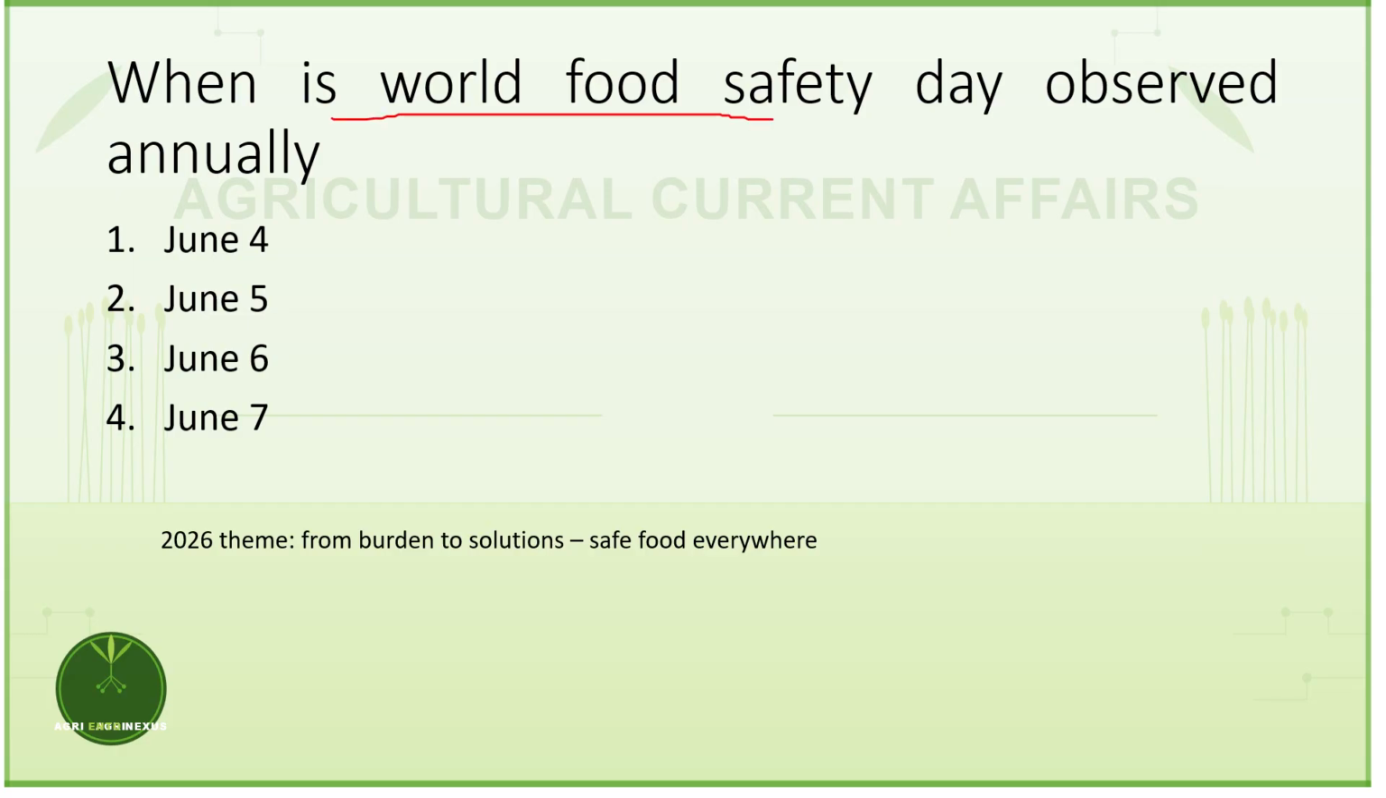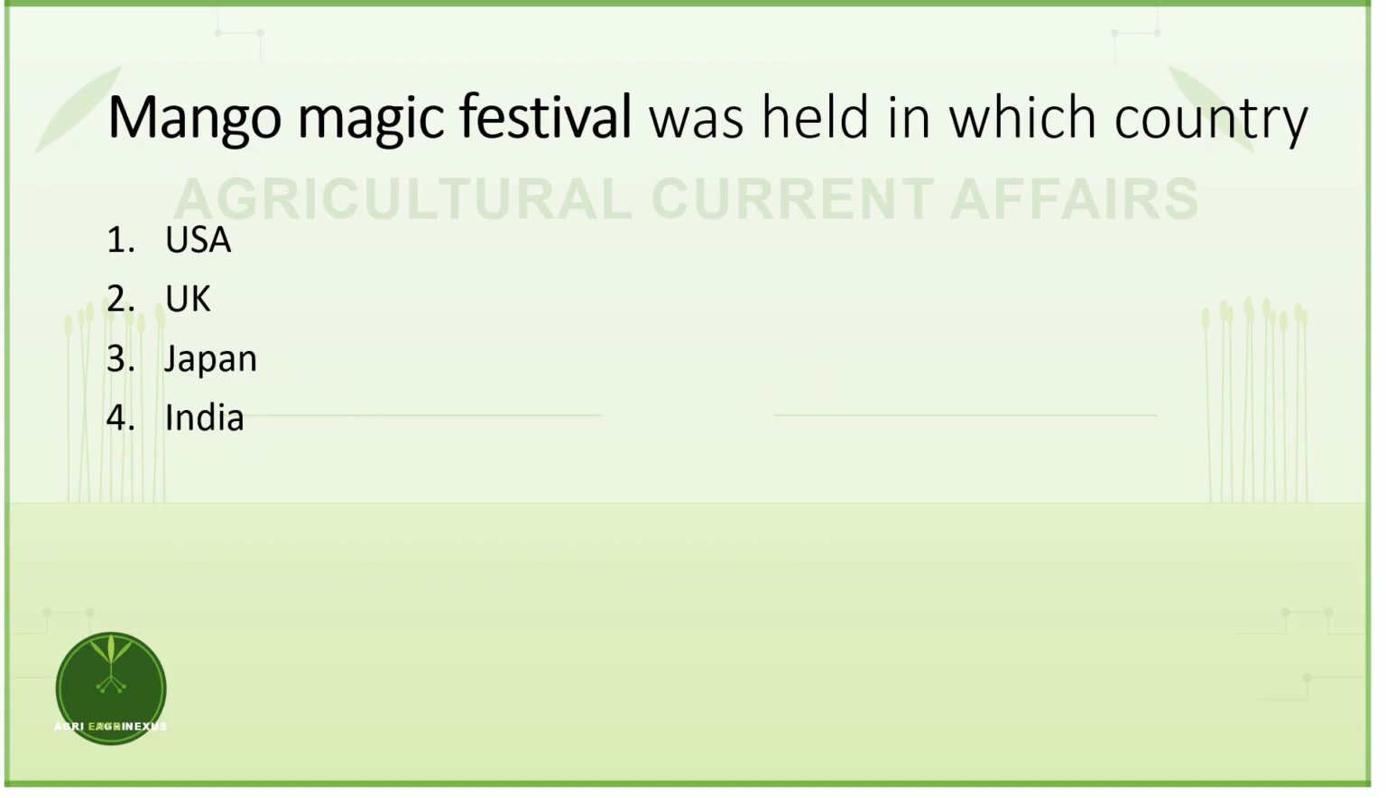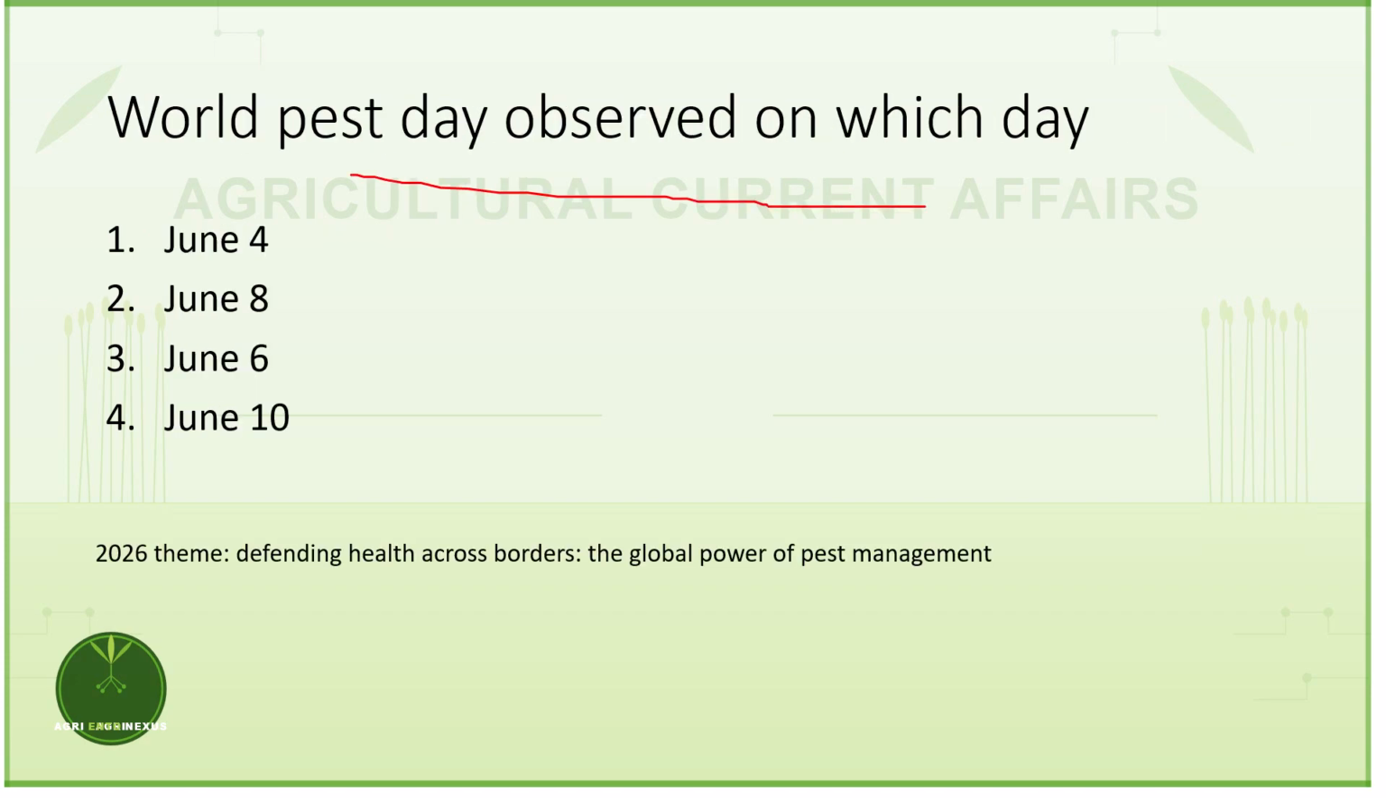When is World Food Safety Day observed annually? The answer is June 7th. Every year, June 7th is regarded as World Food Safety Day. The theme for 2026 is From Burden to Solutions, Safe Food Everywhere. Next question. Mango Magic Festival was held in which country? The answer is USA. World Pest Day is observed on which date? The answer is June 6th. The theme is Defending Health Across Borders, the Global Power of Pest Management.